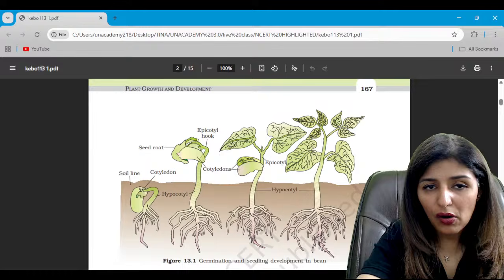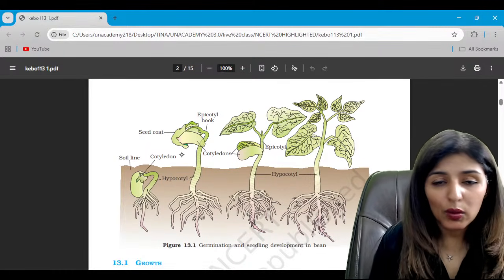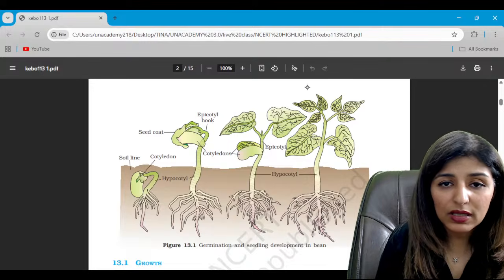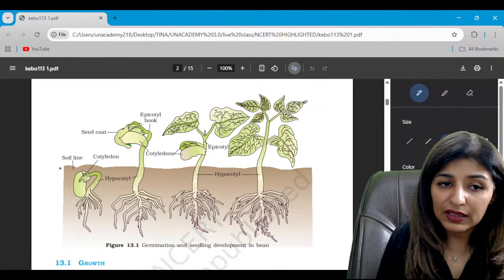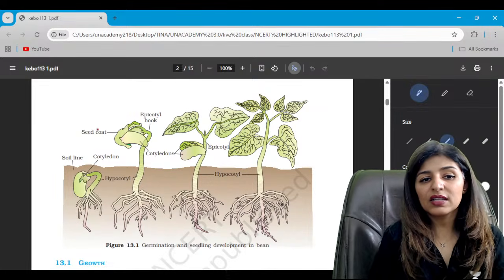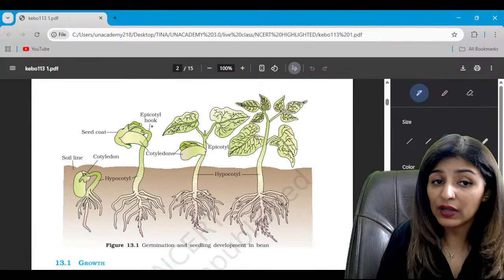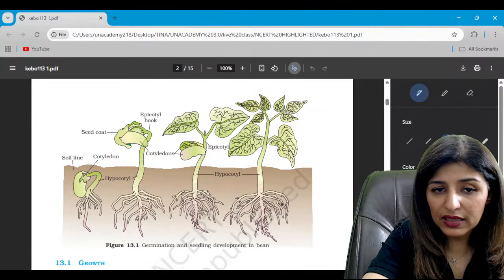chapter of plant physiology, plant growth and development. Look at this diagram, guys. This shows the germination and seedling development in the beans. So this is soil, this is hypocotyl, this represents the cotyledon, then seed coats are breaking down, epicotyl hook is formed, and that's how germination is occurring. Is that clear?